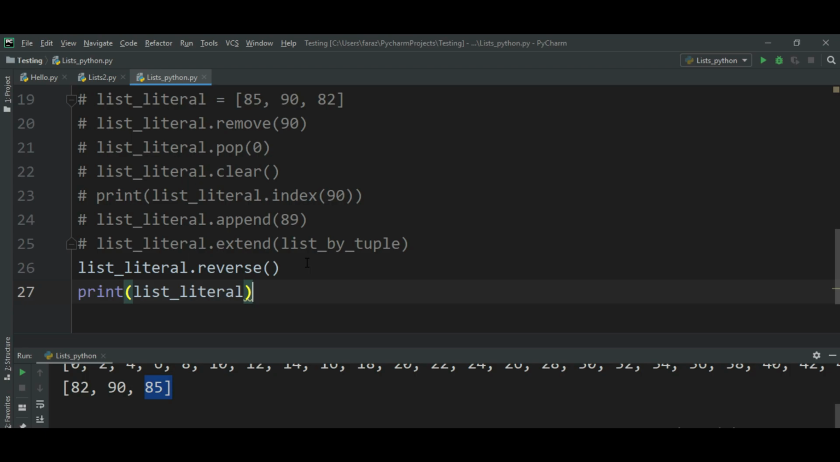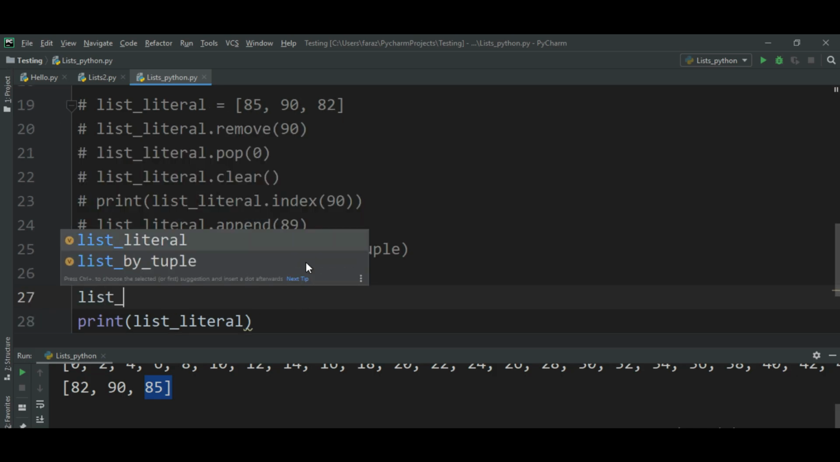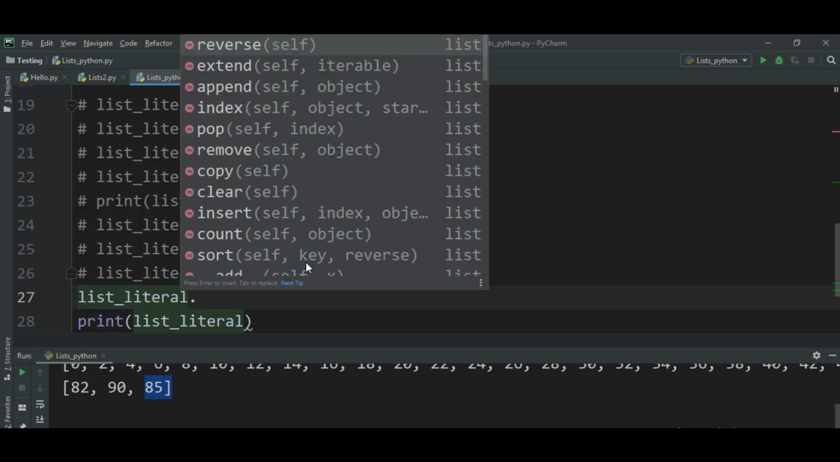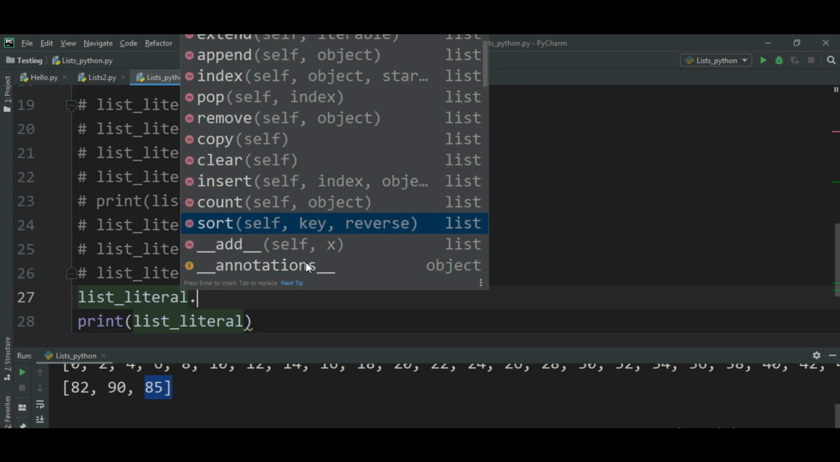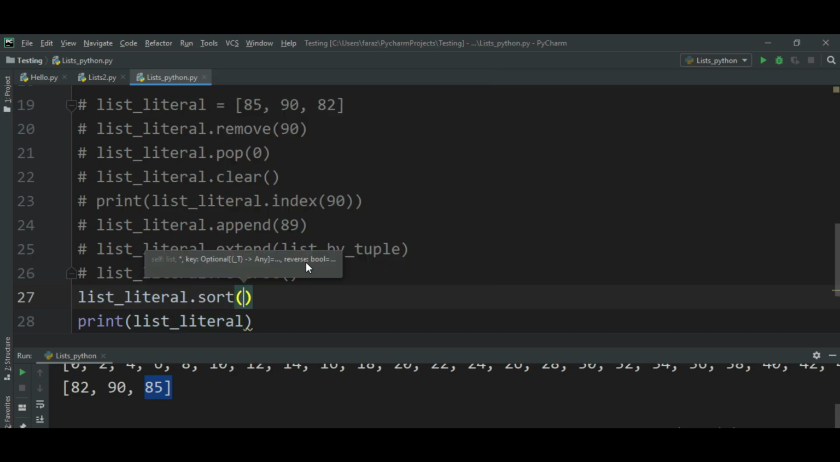Any other methods left? Let's check it. We are done with all the methods. There is one method left called the sort method. It's going to sort your elements. It's going to take a function as its argument. When I explain functions, I will explain this in detail. For now, just remember how it's going to work.